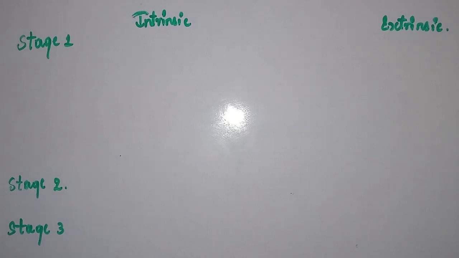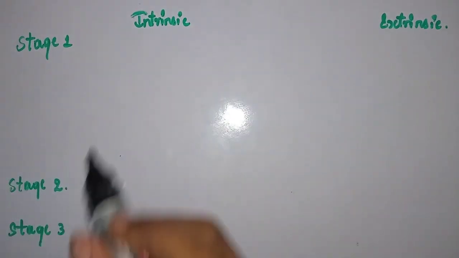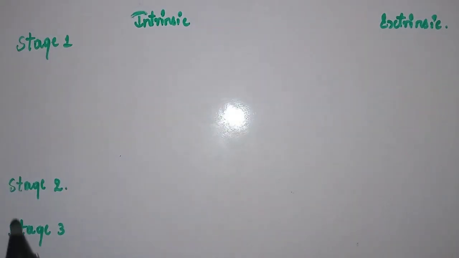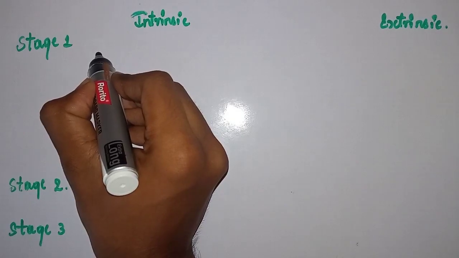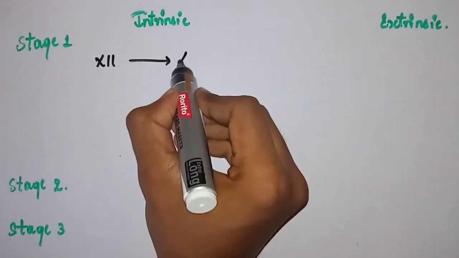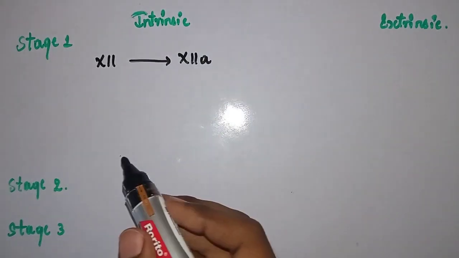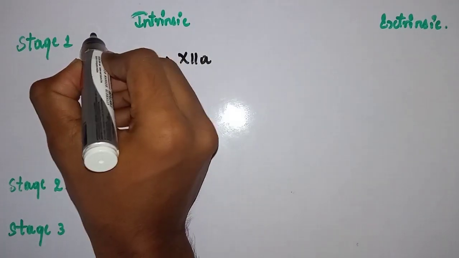Simple. See, the first step in the intrinsic pathway of stage 1 is activation of factor 12. Factor 12 activated. A means activated. So, how is this achieved? See, vascular injury.